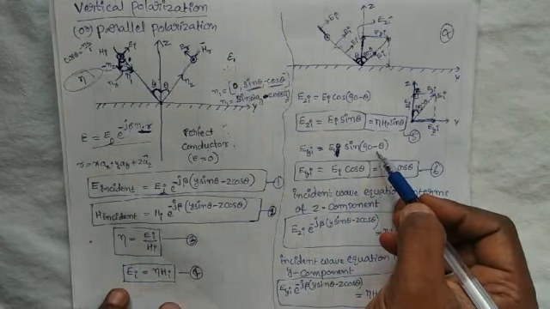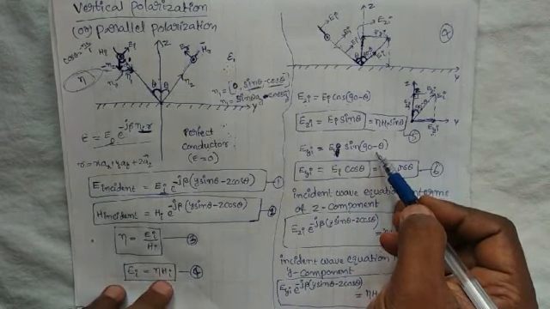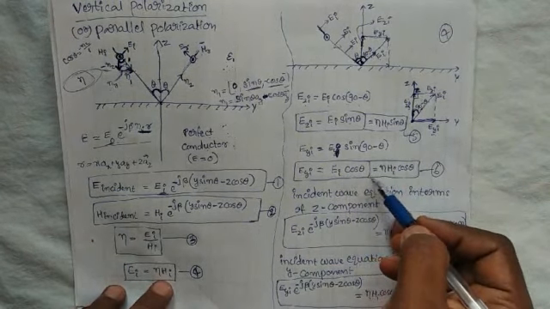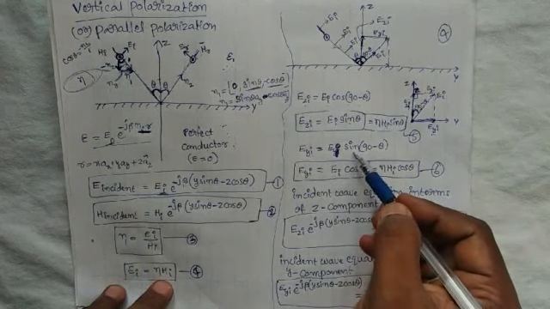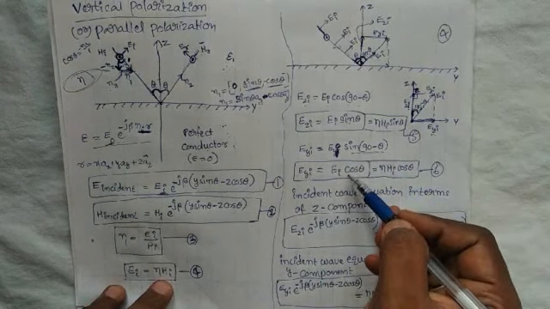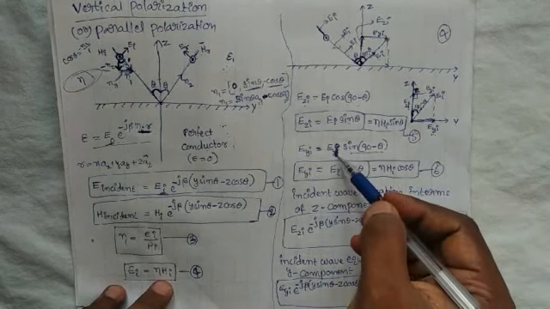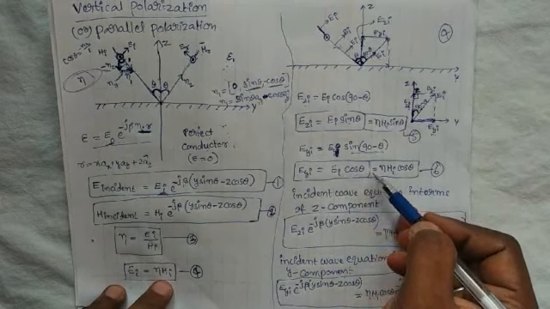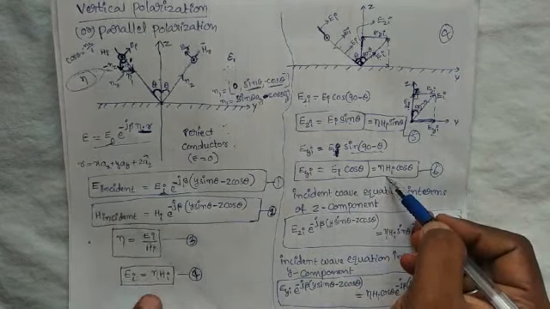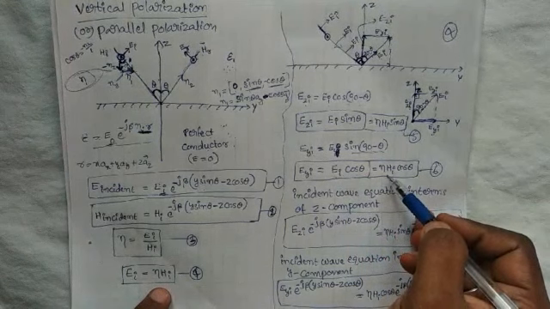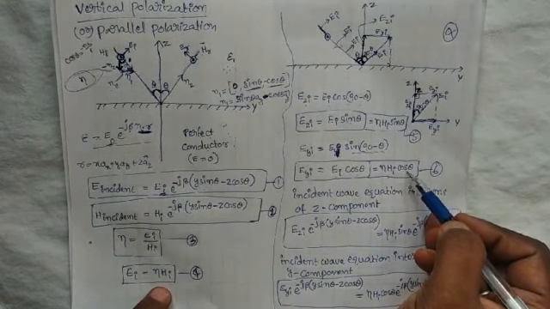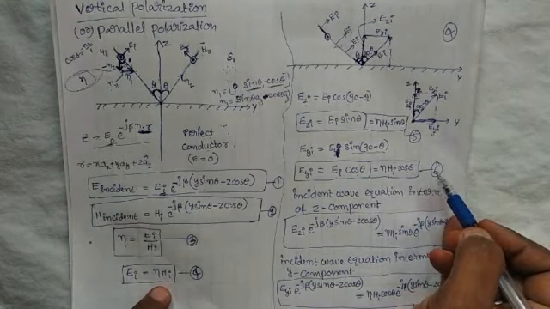We know EI is equal to eta into HI, so I am substituting the EI value here. Sin (90 minus theta) is cos theta, so EYI is EI cos theta. EI is eta into HI from equation 4, so EYI is eta HI cos theta. I am taking this as equation 6.